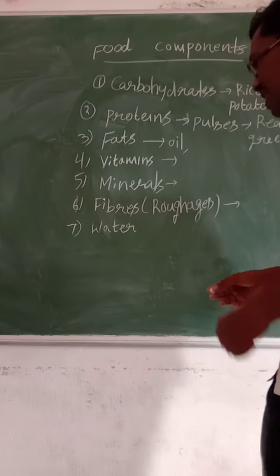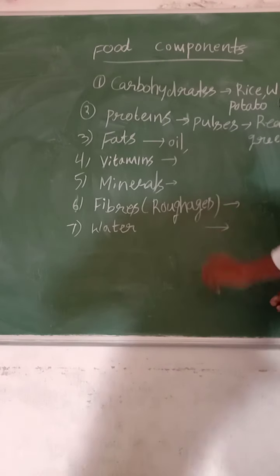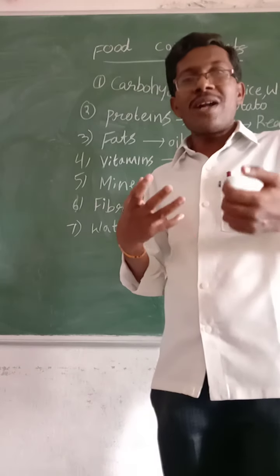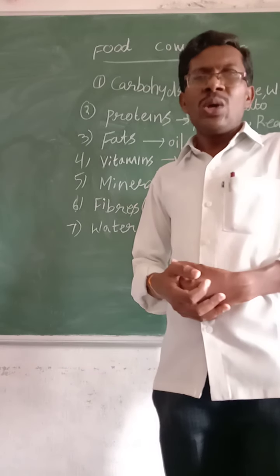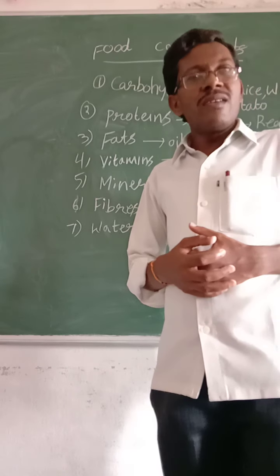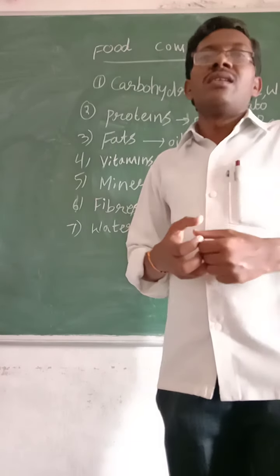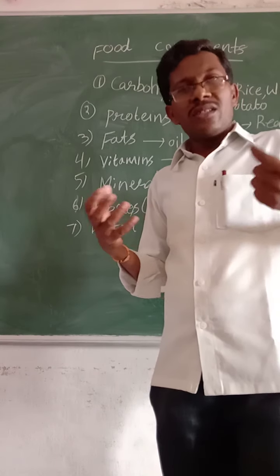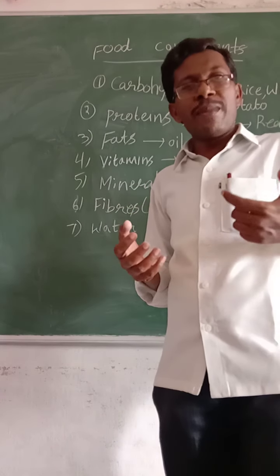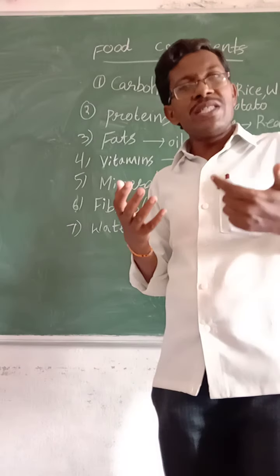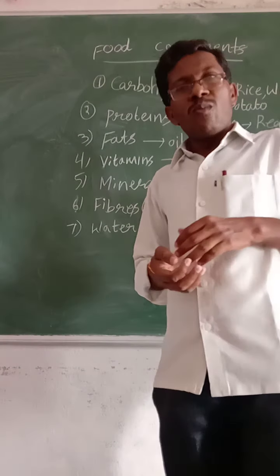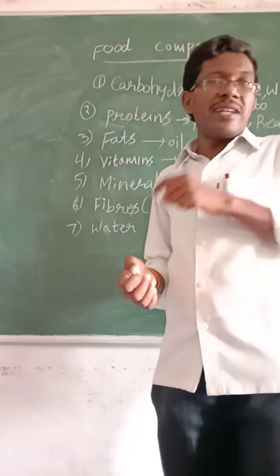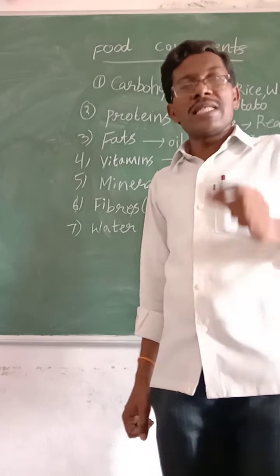Next one, but not least, water. What is the importance of the water? Where do we get water from? In every food material some water content is there, no? So this water is very important in our body. Our body is made up of cells. Cell is the basic unit of life. In the cell, the content is called cytoplasm or protoplasm.